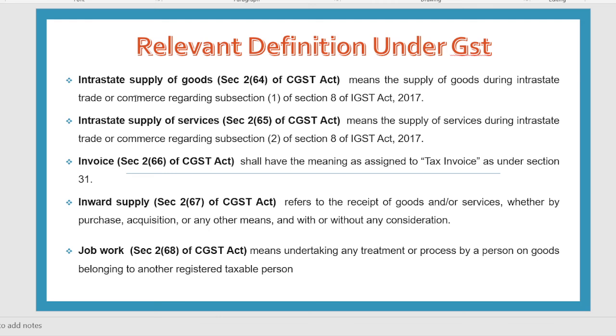As we have discussed, intrastate supply means when Mr. Ajay of Mumbai supplies goods to Mr. Vijay of Pune, that will be called as what? Intrastate supply, because both are located in Maharashtra. Similarly, when Mr. Ajay of Mumbai supplies services, say architecture services, to Mr. Vijay of Nashik, then that is also treated as what? Intrastate supply. Invoice is a document, also called tax invoice, which describes all the information regarding the supply of goods.